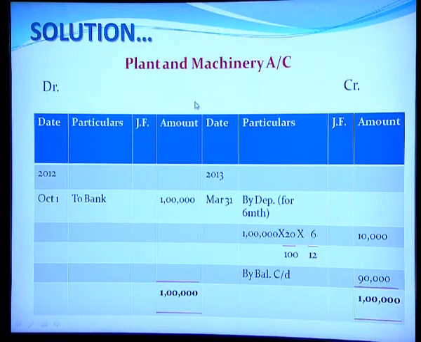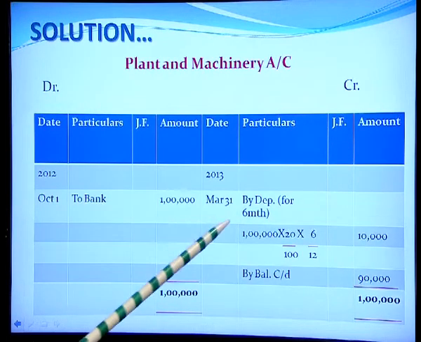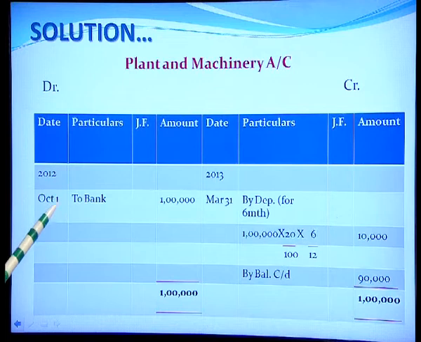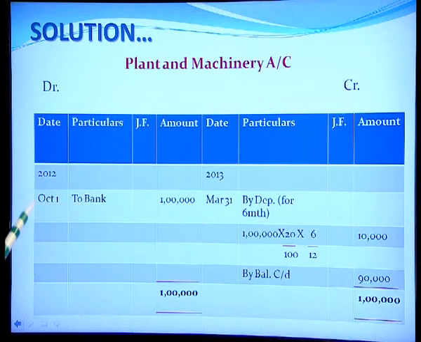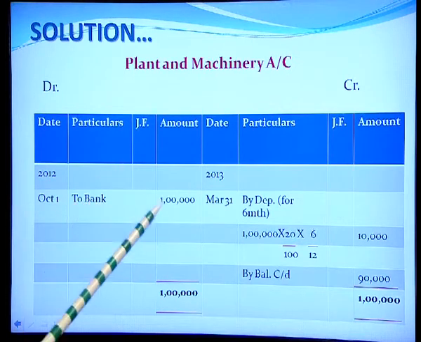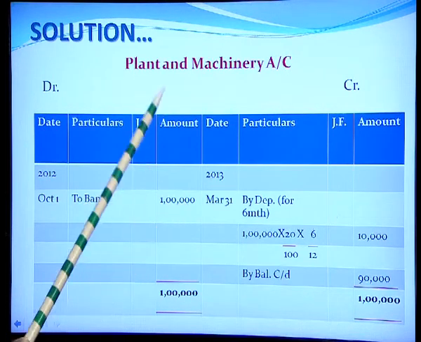Now we shall understand how the depreciation would be recorded in the plant and machinery account. This plant and machinery account is prepared in the ledger books. On the date column we shall write the date of purchase of the machinery, and the date is very important. So, on 1st October we bought the plant and machinery and we made the journal entry as plant and machinery account debited to bank account, to bank with the amount 1 lakh rupees.